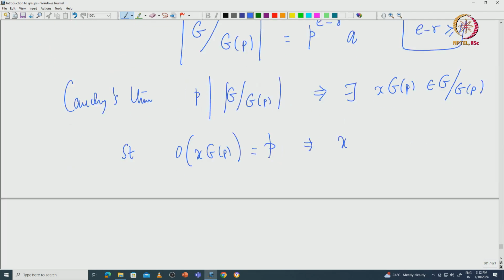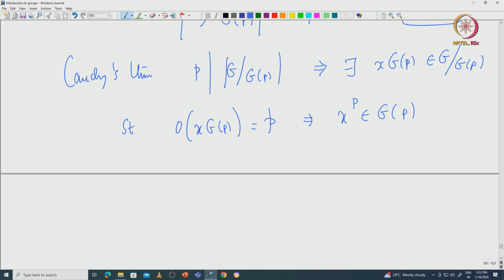This means x power P must be an element of G of P, because x G of P is a coset. So it has order P means x power P must be an element of G of P.